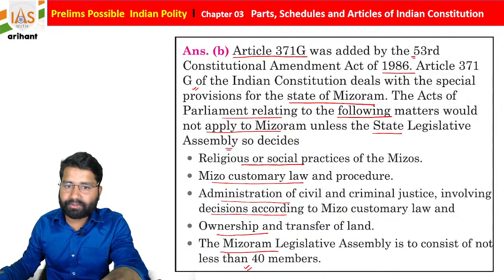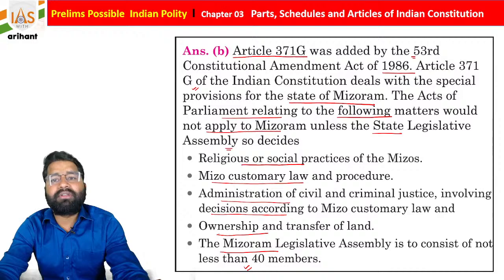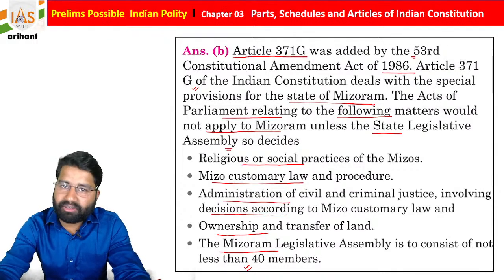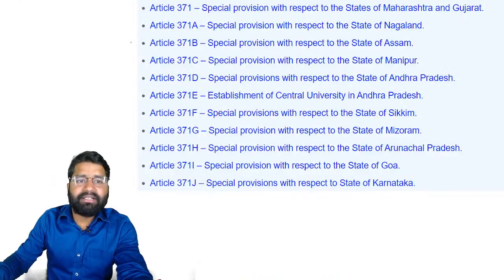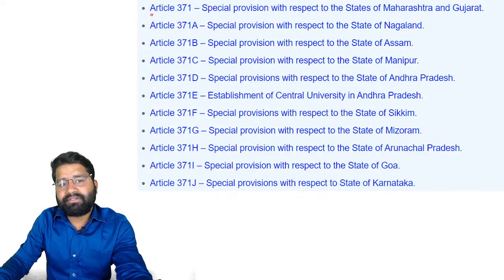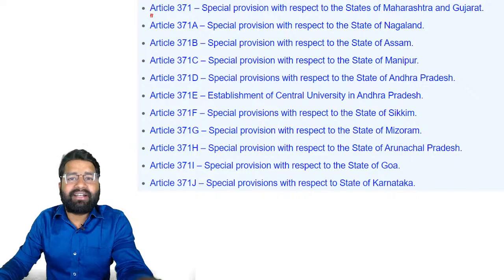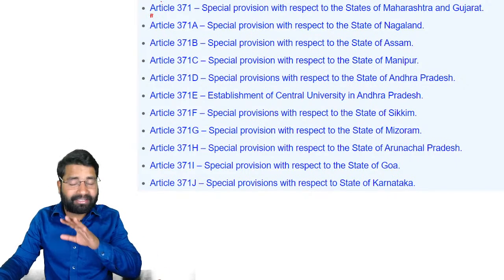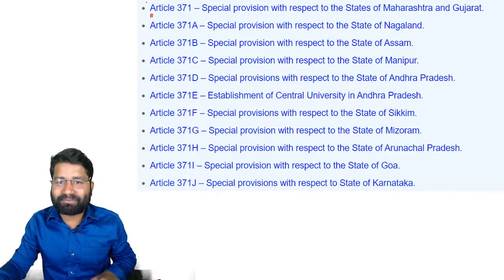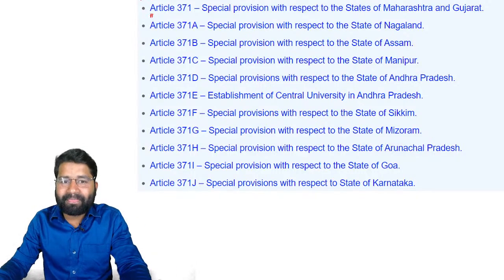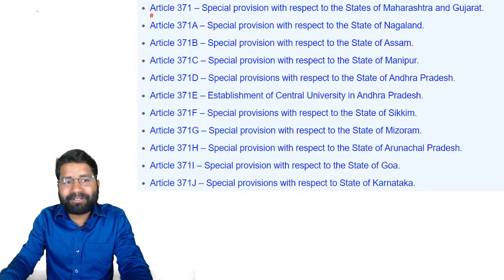Okay, I hope it is okay for everyone. So this is all about Article 371 Clause G. But as I told you already, students, we need to see how many states and which states are there, and this is a very favorite question for each and every state PSC examination, and for the UPSC also. So you must see it very carefully.